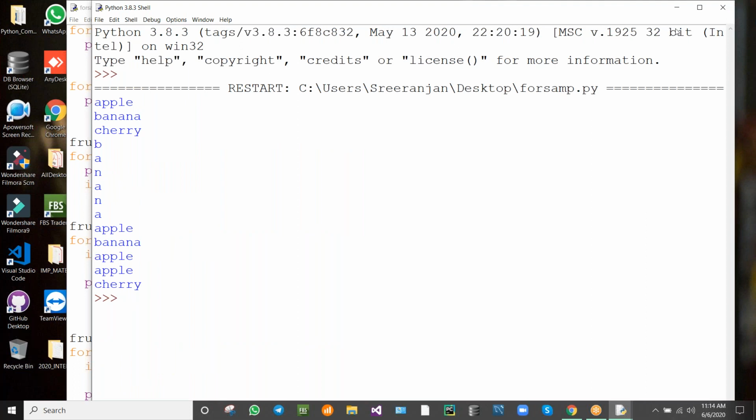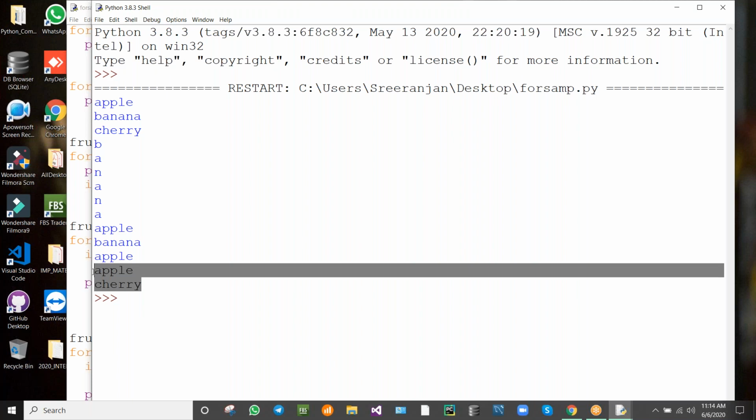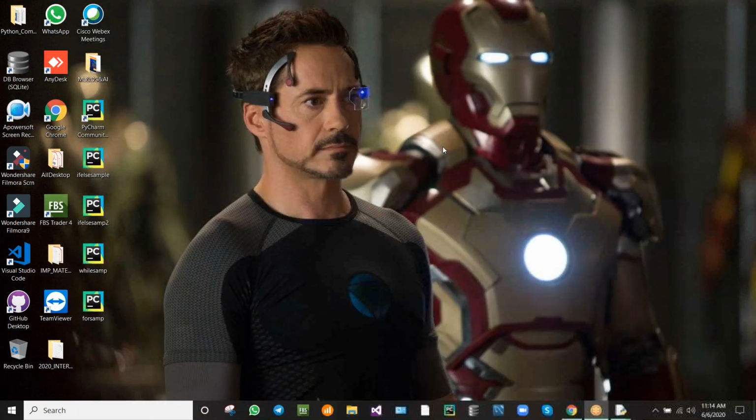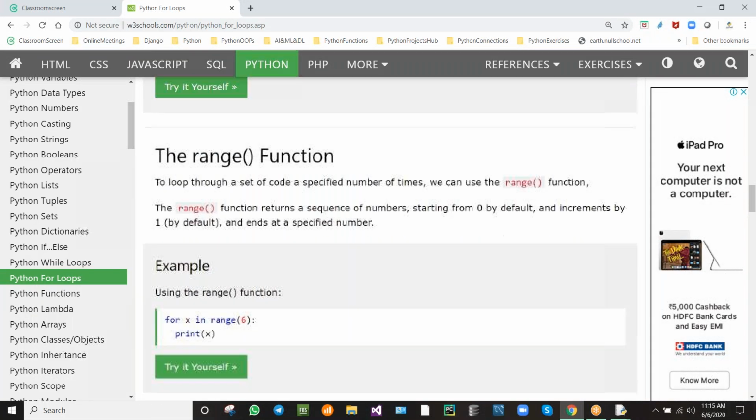The output will be apple and cherry. This is the output. Because the banana is checked, banana will be excluded from the continue. If you use the continue, the condition will be excluded.